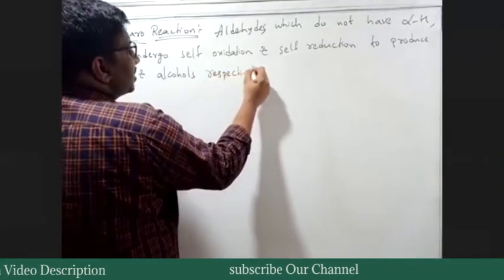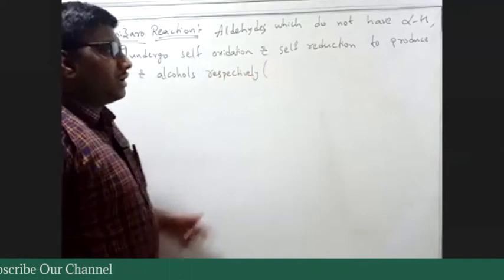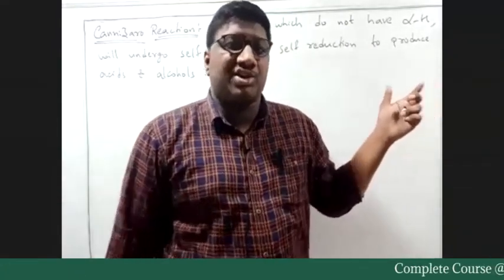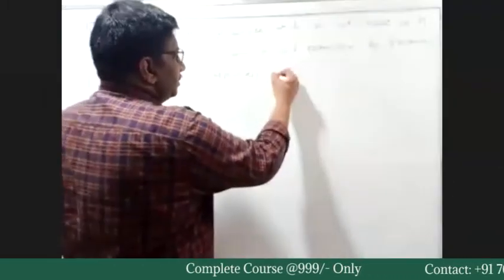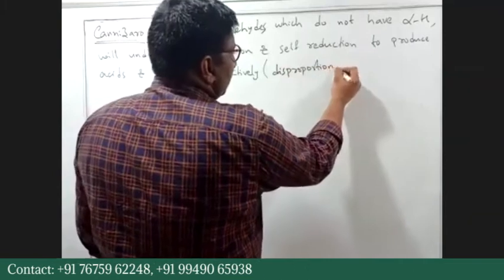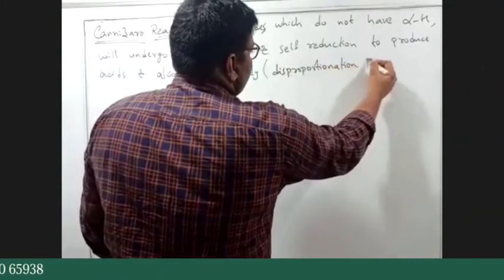And this reaction as a whole is nothing but an oxidation-reduction reaction, which we can also call a disproportionation reaction.